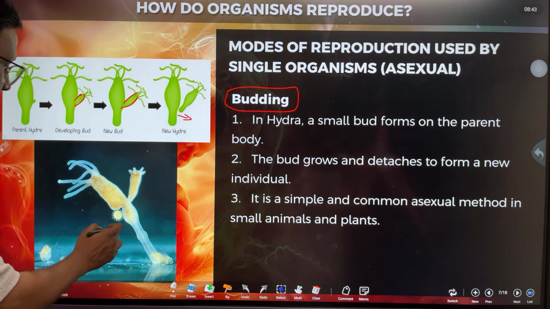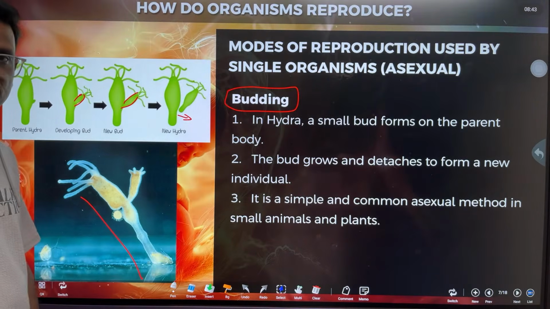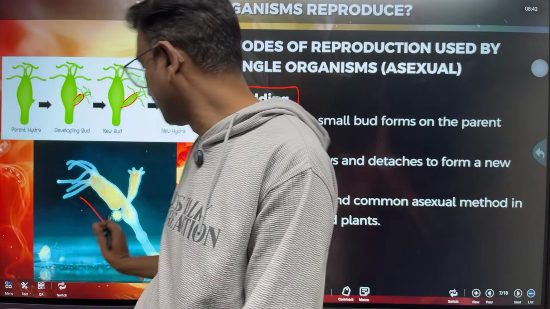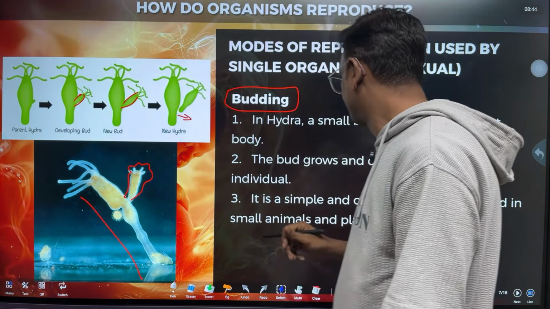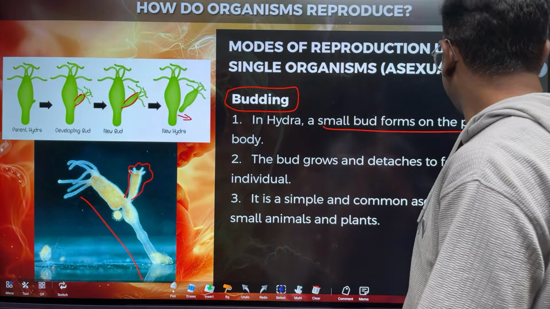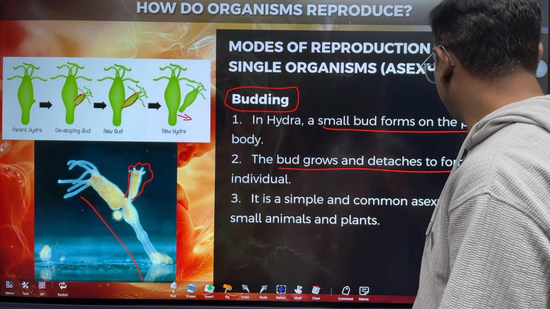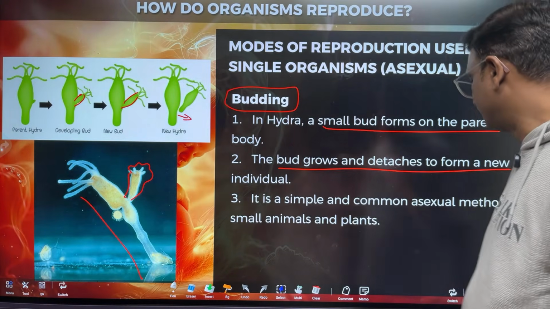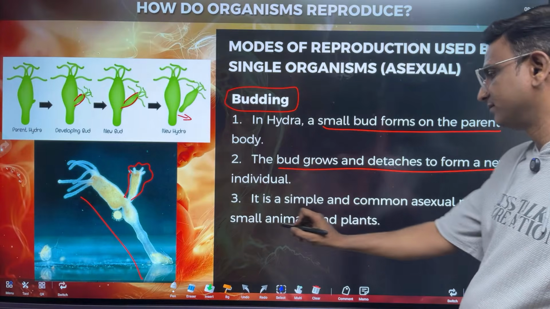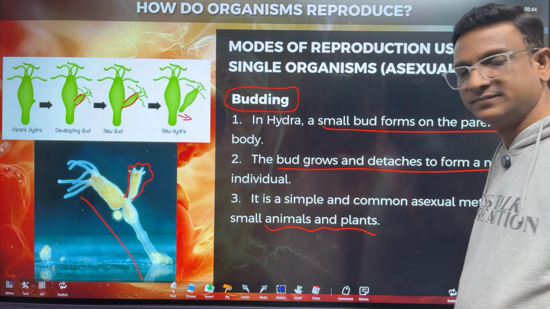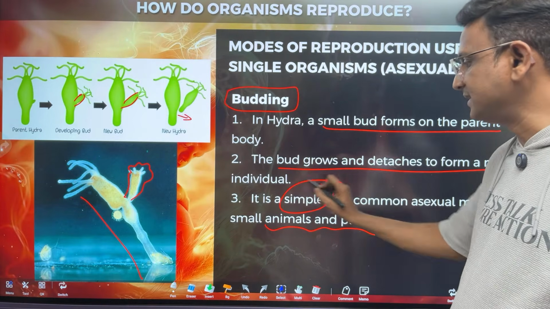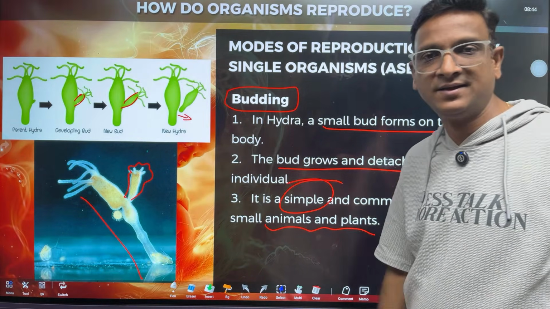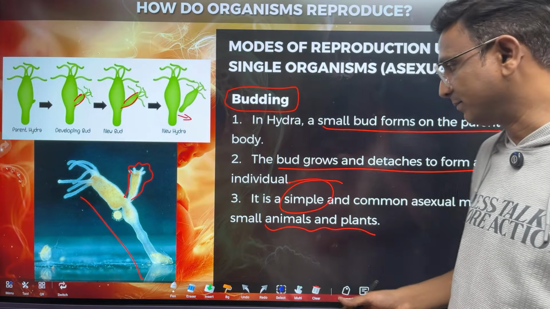At the bottom you can see the real picture of hydra with a bud. A small bud forms on the parent body, grows, detaches, and forms an individual. This is a common form of reproduction in simple plants and animals, not in higher animals or higher plants.